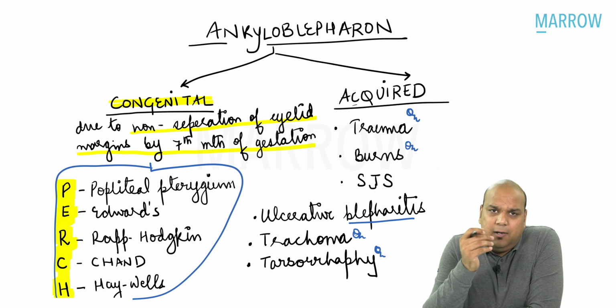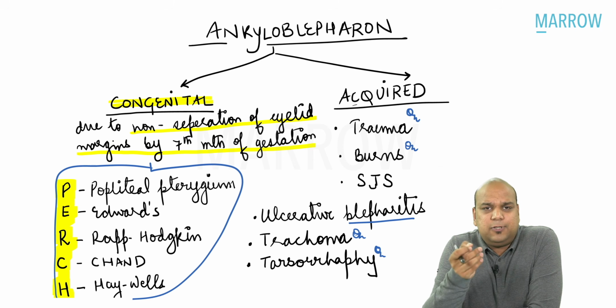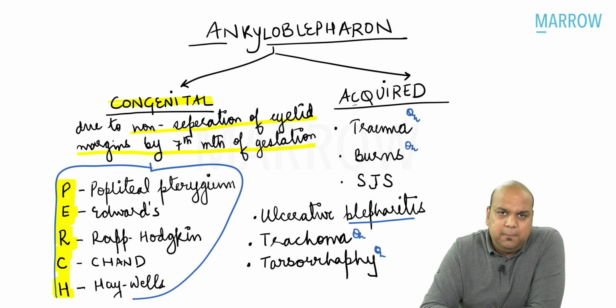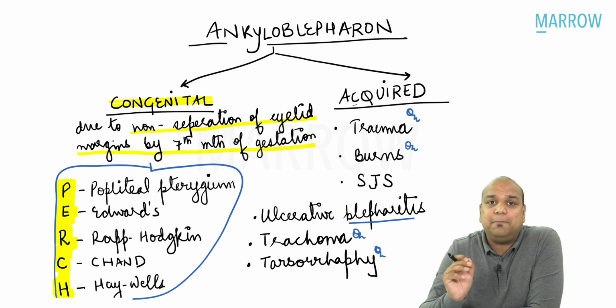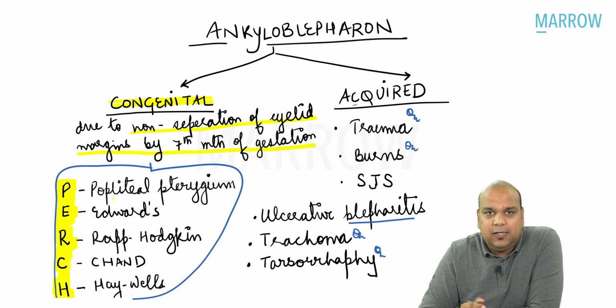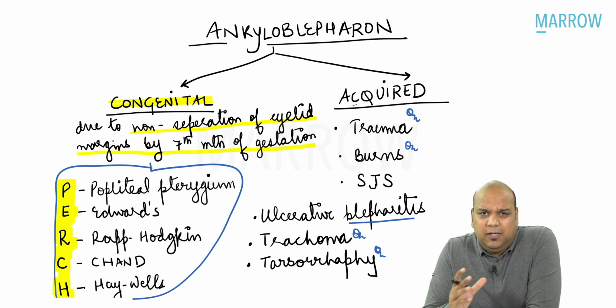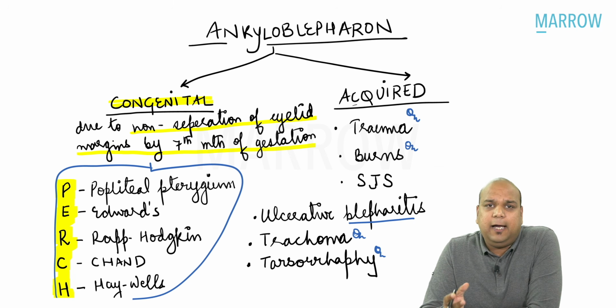The most common systemic associations of congenital ankyloblepharon can be remembered through this mnemonic, PERCH, that is perch. P for popliteal pterygium syndrome, E for Edwards syndrome, R for Rapp-Hodgkin syndrome, C for Chance syndrome, and H for Havel syndrome. Not very important as a question, but just to give you a completion of the topic, ankyloblepharon.